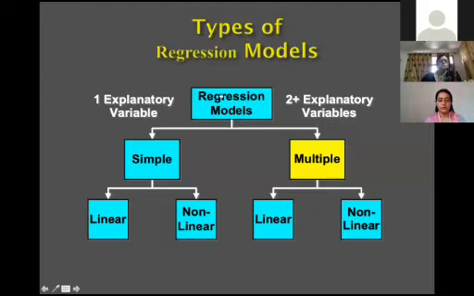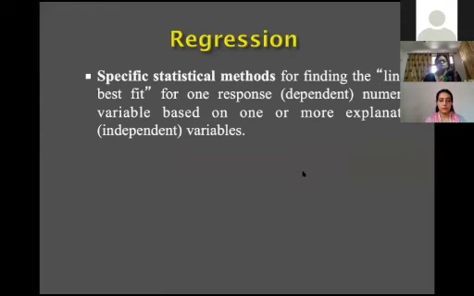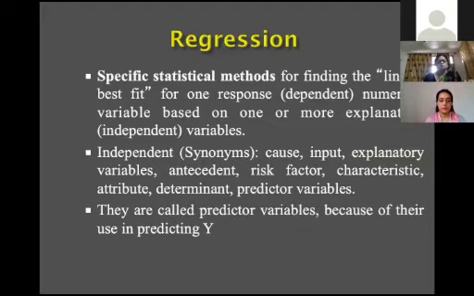Types of regression model. One is the simple linear regression model. In the simple linear regression, there is one dependent and one independent variable. But when there is more than one independent variable, then we go for the multiple linear regression. It is a specific statistical method for the line of best fit. The purpose of a regression model is to draw the perfect straight line.